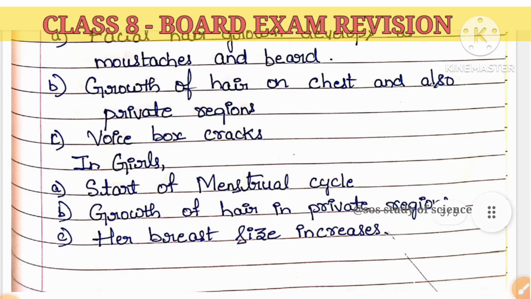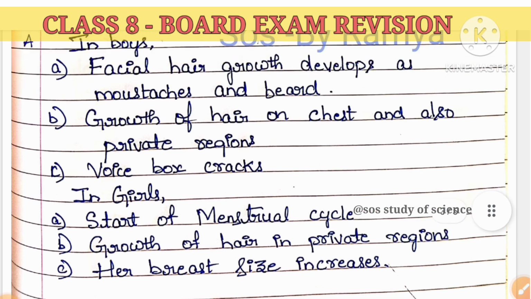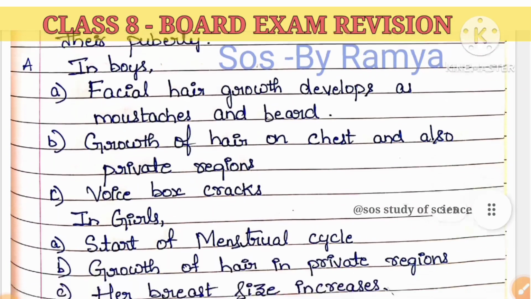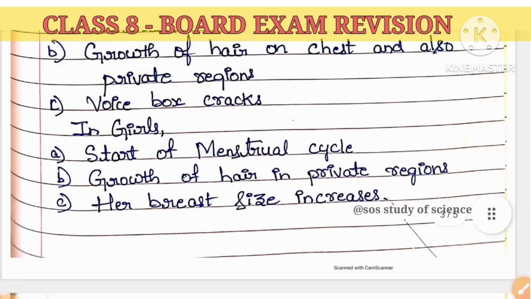In the case of girls, the menstruation cycle starts, hair grows in the private regions, and the breast size also increases. So these are the changes that take place when a boy or girl enters puberty.